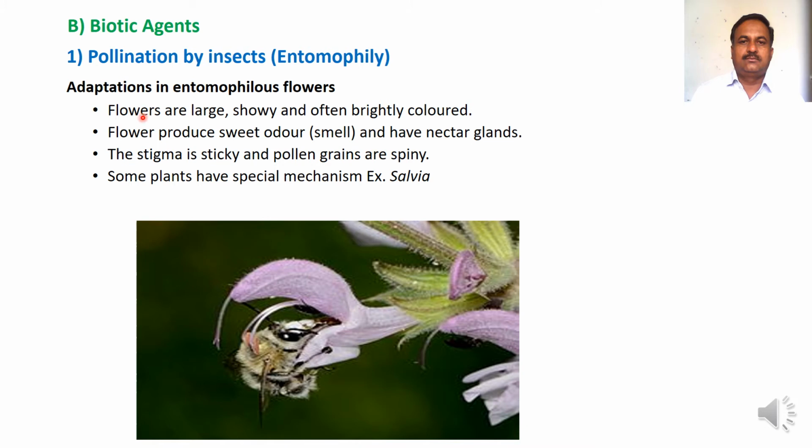In entomophilous flowers, flowers are large, showy and often brightly colored. Flowers produce sweet odor, that is smell, and have nectar glands. The stigma is sticky and pollen grains are spiny. Some plants have special mechanism which is commonly seen in Salvia. Look at the diagram showing entomophilous pollination.